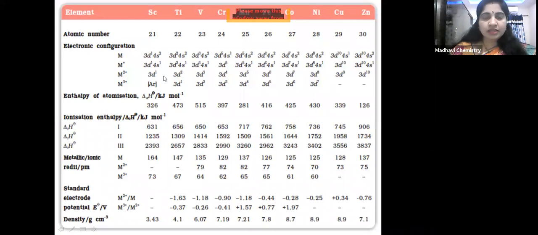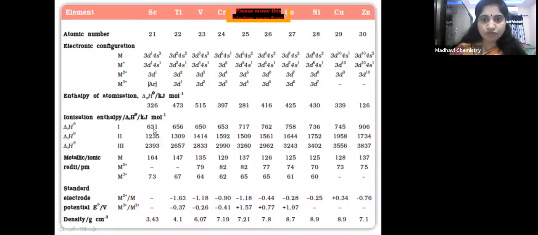Next, you can see this table shows the general properties of transition elements, that is the 3d series of elements. Their electronic configuration: 3d scandium, titanium, vanadium, chromium, manganese, iron, cobalt, nickel, copper, zinc. So these are the 3d series of elements. Their electronic configuration and their ionization enthalpies, three ionization enthalpies are given, children.